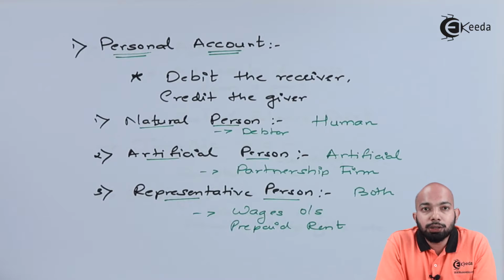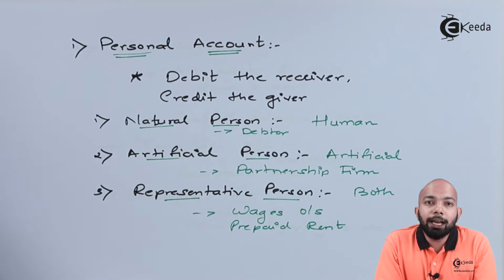Second is artificial. For example, they are like humans, which means they are not actual humans. However, they have certain activities like humans. They can perform and act like humans. For example, let's take a partnership firm. As you know, all these firms have a different entity as compared to the human. When we talk about managing a company, it is not that the company is getting managed on its own. However, it is still working as a different person altogether, a different body altogether.